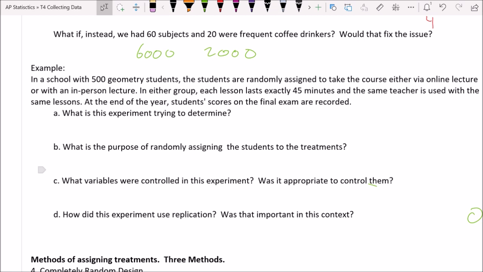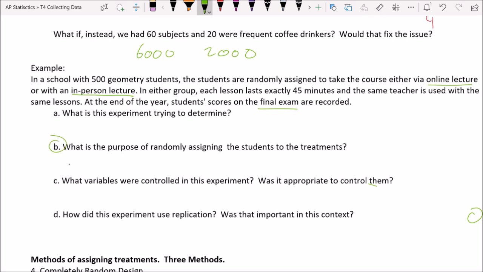So, there was no research question given here, and that's what question A is getting at. What is this experiment trying to determine? What is it that we want to learn about? Well, really what we want to know is what instruction method produces better final exam scores. Because they talked about instruction methods. They had online lecture and they had in-person. That's what we're comparing. And then our response variable that we're going to measure is the final exam. So a lot of times people say, we're seeing which one works better. Specifically, we're seeing which one works better for final exam performance, according to this. It might be a proxy for overall performance, but in general, we're really only measuring their final exam.